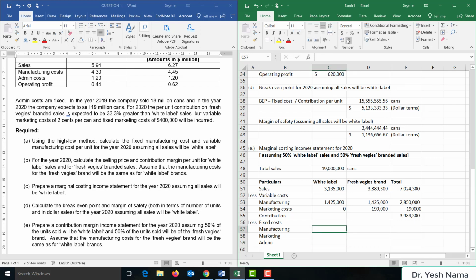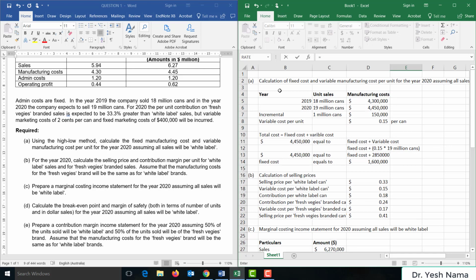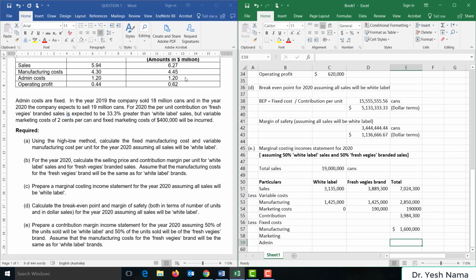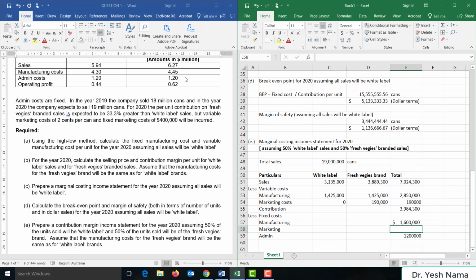Manufacturing cost, the fixed component we already calculated in part A, and this was 1.6 million. Then we have fixed admin costs, 1.2 million, and fixed marketing cost, $400,000 for the fresh veggies component only.